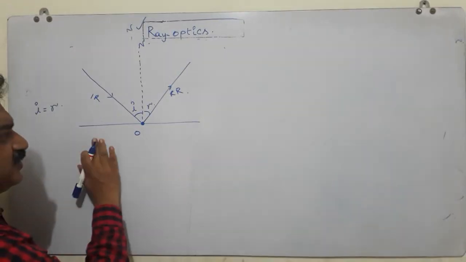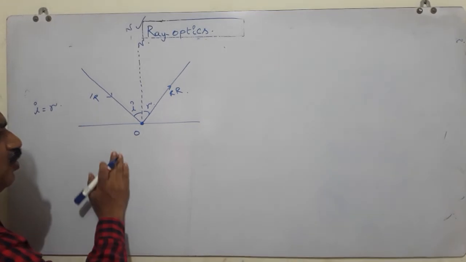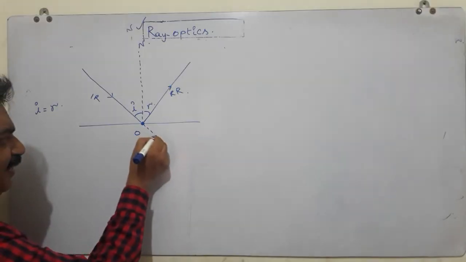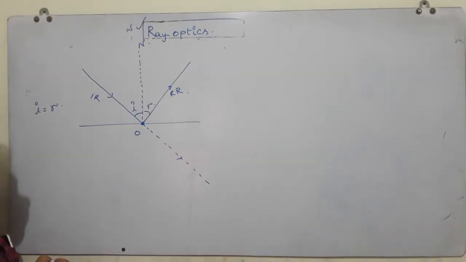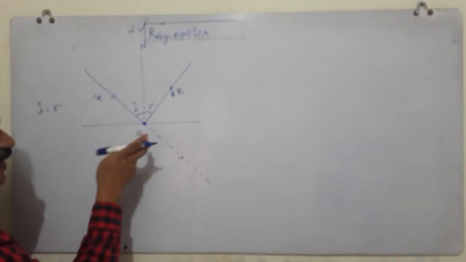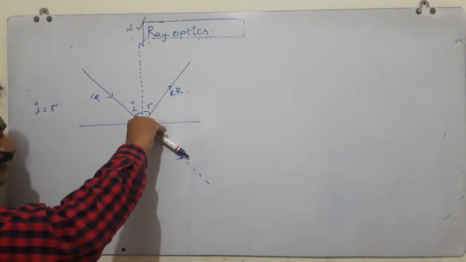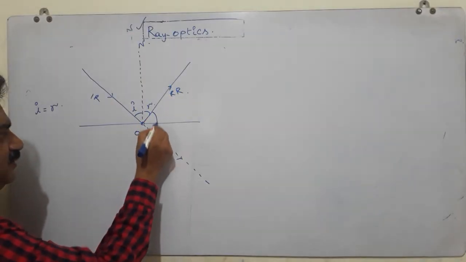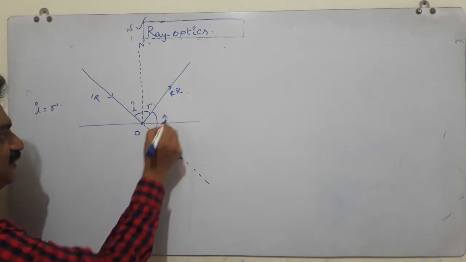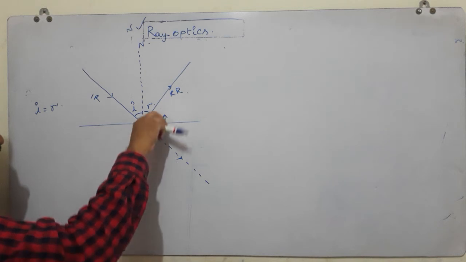If there is no such separation or border, the light ray might have gone like this. Because of this border, the light ray, instead of going like this, is turned and passes like this. That means this light ray is deviated from its path.